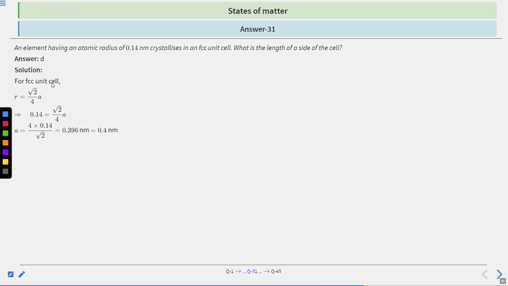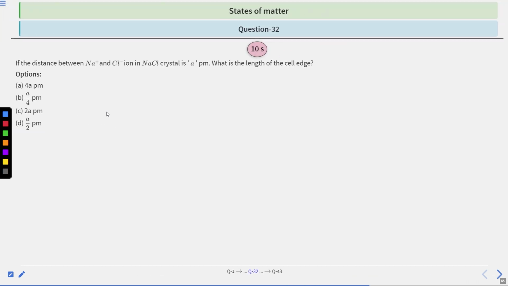Okay. So the correct answer will be the answer D. So for FCC unit cell, R will be equal to root 2 by 4A. So 0.14 will be equal to root 2 by 4A, and A is coming out as 0.4 nanometer. Hence option D is the correct answer. Moving on to question number 32.